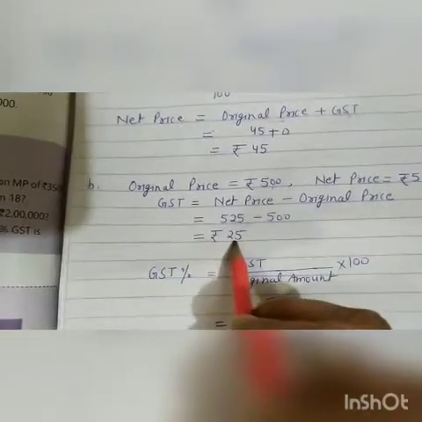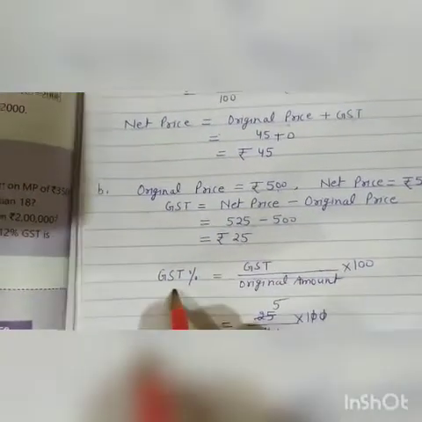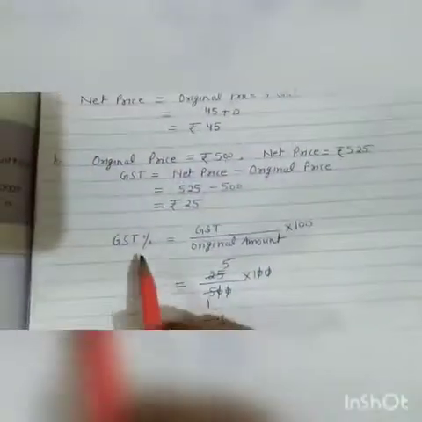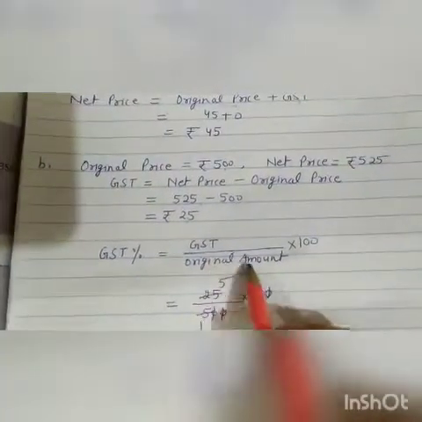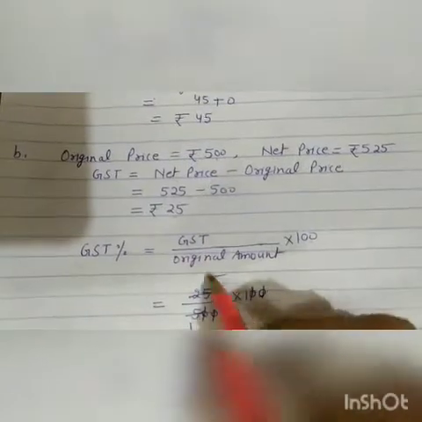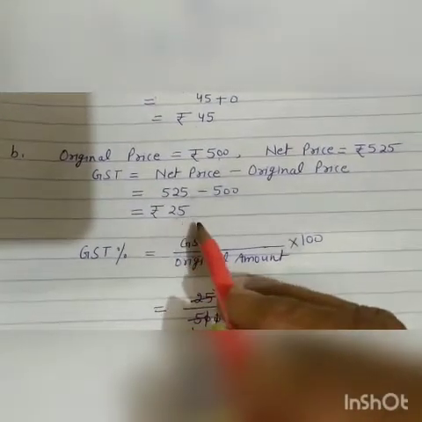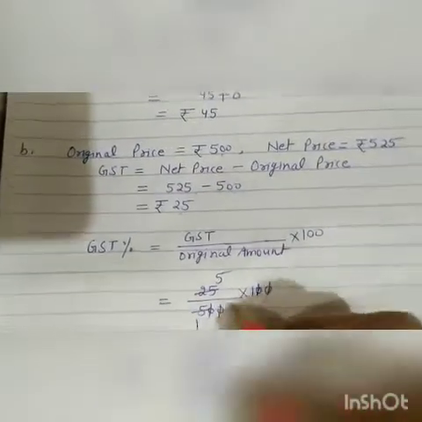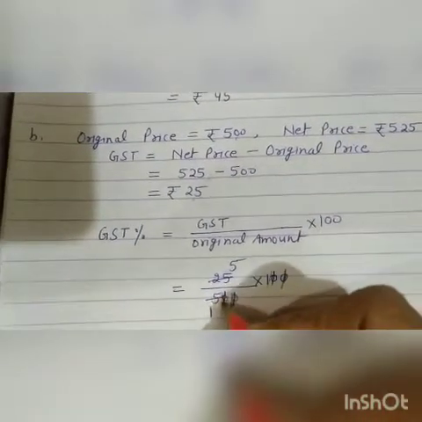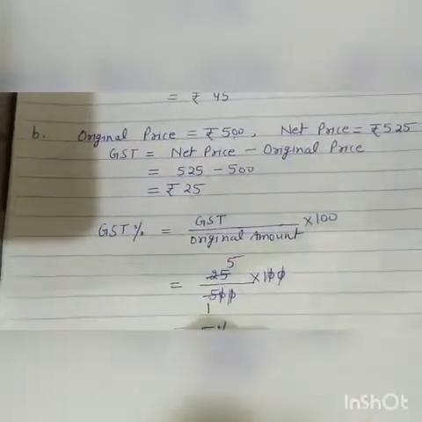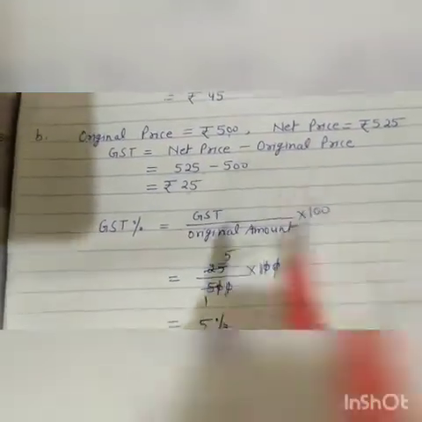Then GST will be rupees 25. Now GST percent, because we have to fill the blank part of this table. So GST percent is equal to GST upon original amount into 100. GST is 25 rupees, original amount is 500 rupees, into 100. Zeros cancel. 5 1 5, 5 5 25. So GST percent is 5%.